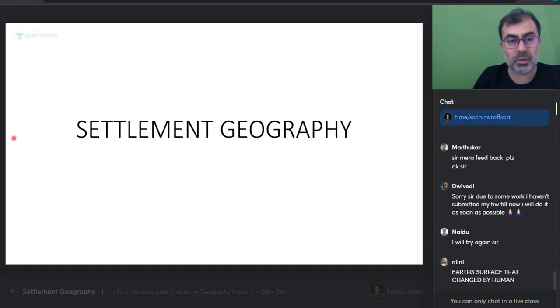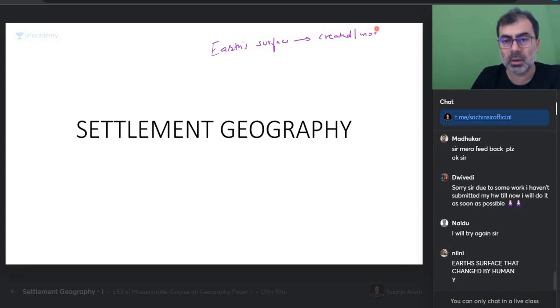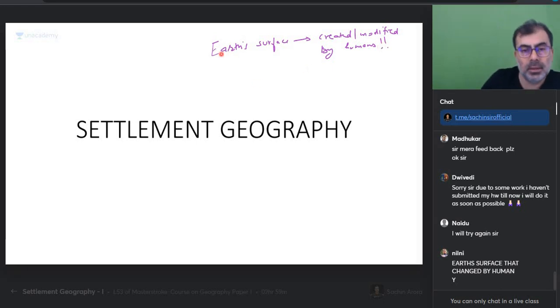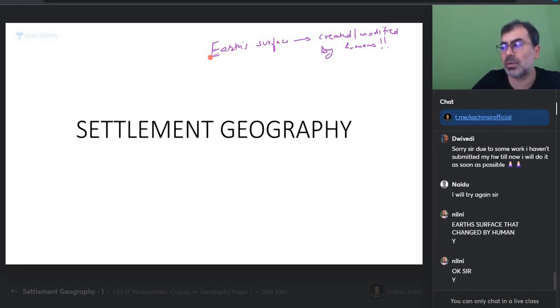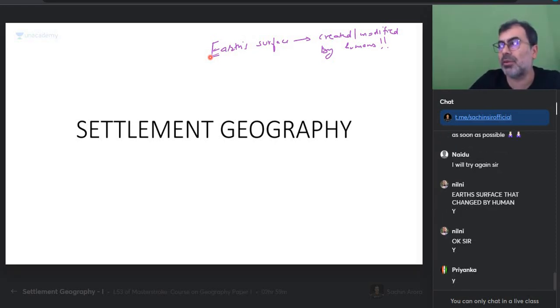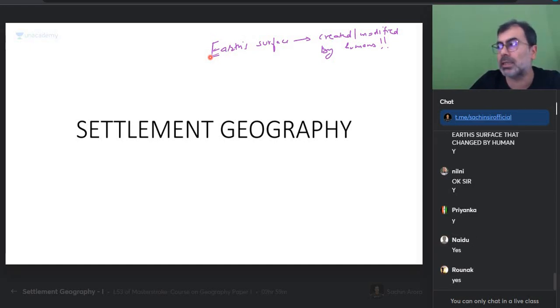Earth's surface that is changed by humans is settlement geography. No, Nilini, that is not true. Earth's surface that is changed by humans, created or modified by humans, that is not settlement geography. That is human geography. Geography is the study of Earth's surface. Earth's surface can be natural, and it can be man-modified. True or not? So the Earth's surface which is man-modified is called human geography. Why would I call it settlement geography?